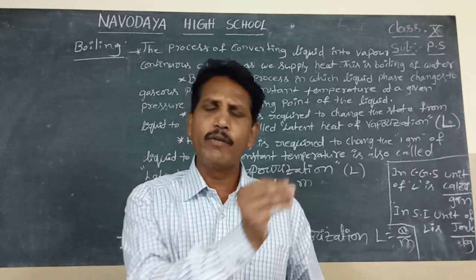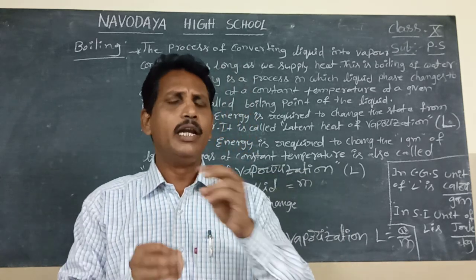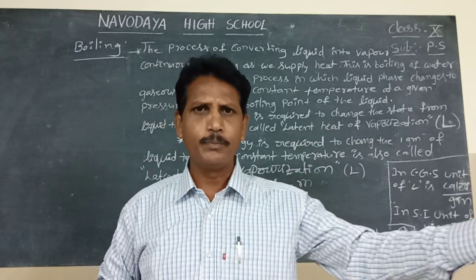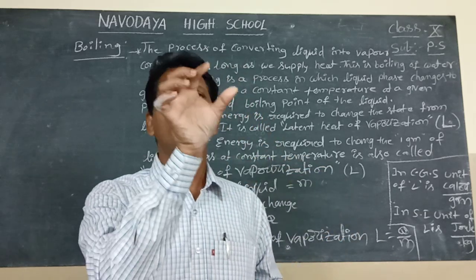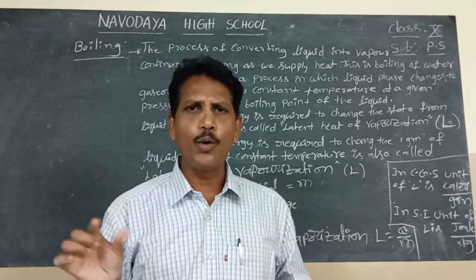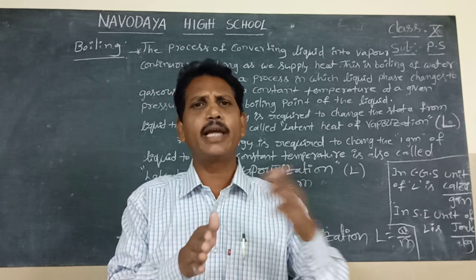If the mass of liquid is small m, and the heat energy required to change the liquid to gaseous state is Q, then the latent heat of vaporization L equals Q by M. Here M is the mass of liquid, and Q is the heat required to change the liquid state to gaseous state.